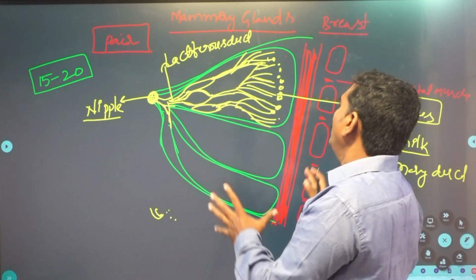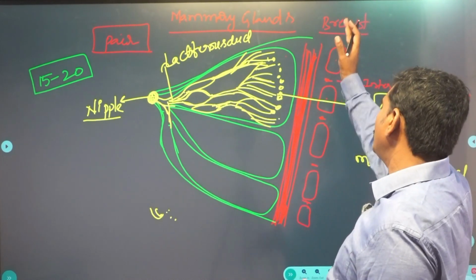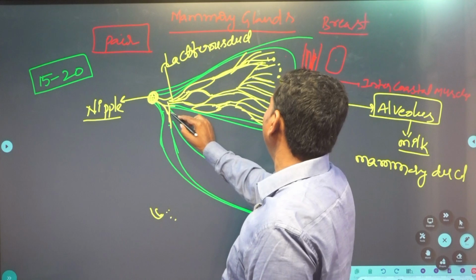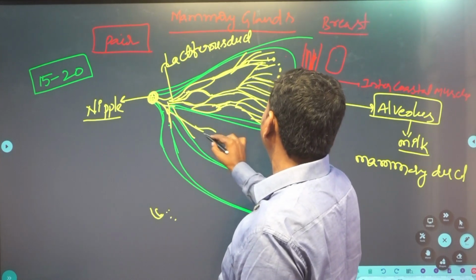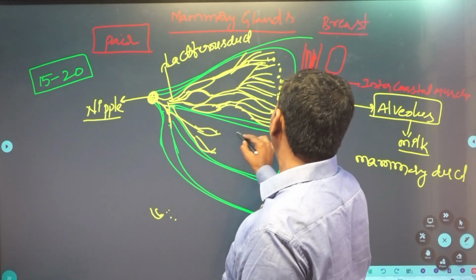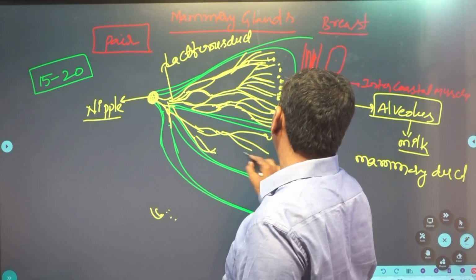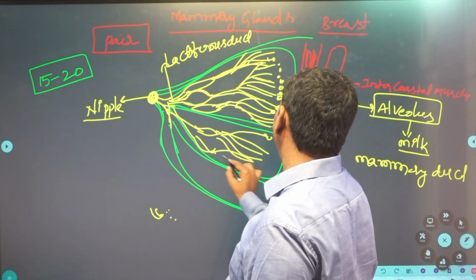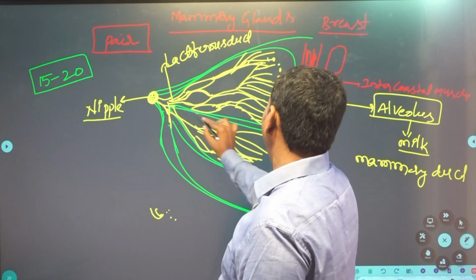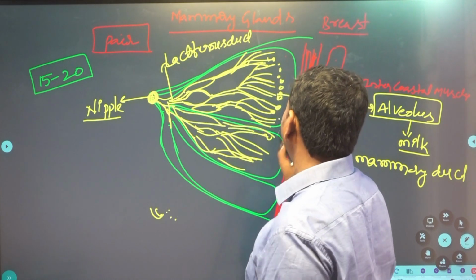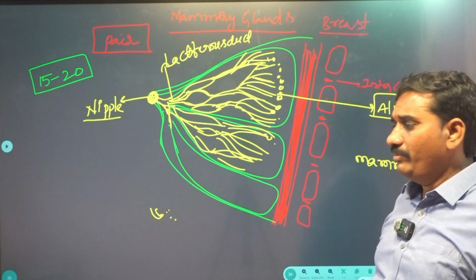These are the mammary glands. Again, this is an ampulla like this. This is the mammary glands.